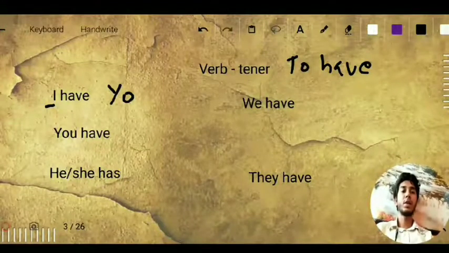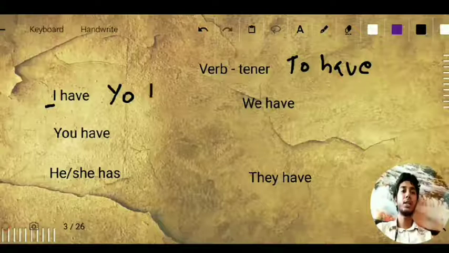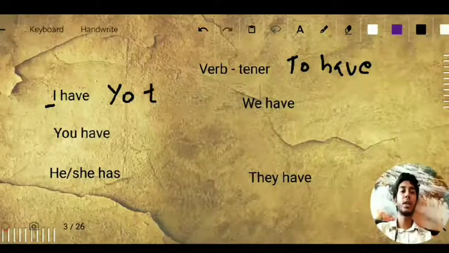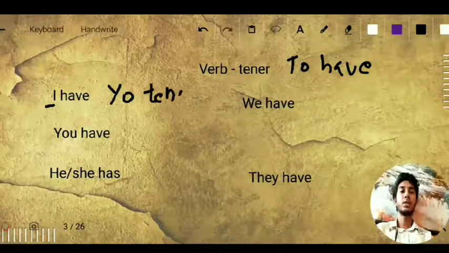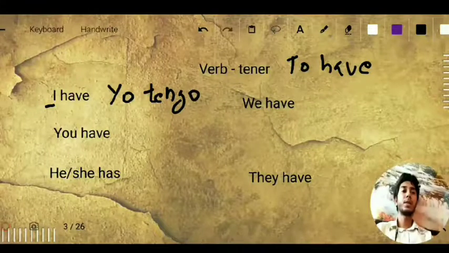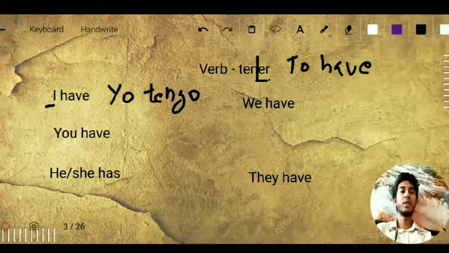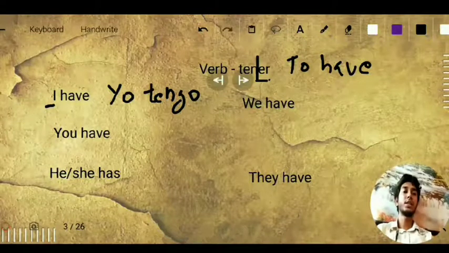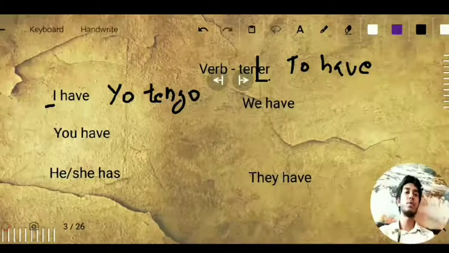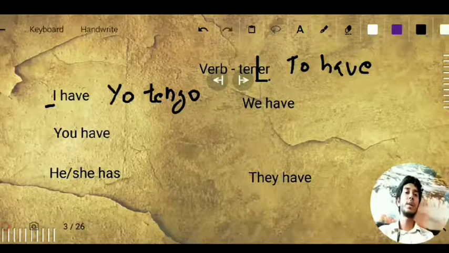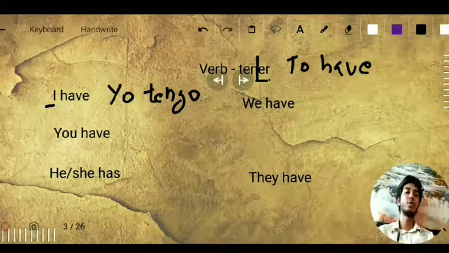And for have, tener will change into tengo, T-E-N-G-O, tengo. You remove ER from this, and we have ten, T-E-N, and then you add the ending GO. So that is compatible with I have: yo tengo.